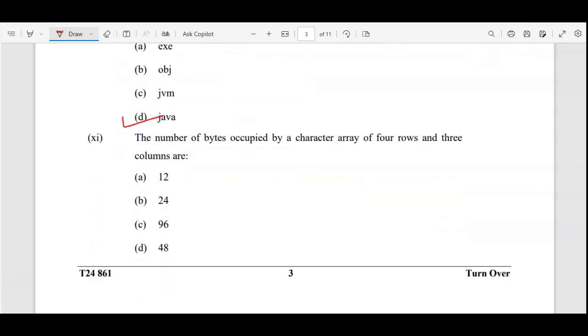Next, the number of bytes occupied by a character array. Character type array for 4 rows and 3 columns. So it is a double dimensional array, right? And how are we representing the size of a double dimensional array? The number of rows will be multiplied by the number of columns. So 3 columns are there.